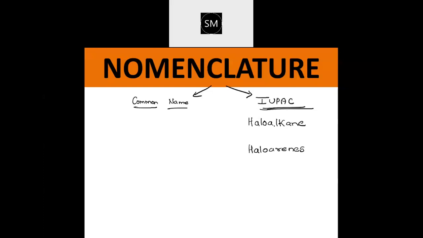And what is the common name for haloalkanes? The common name is alkyl halide, with the alkyl group attached to it. And for haloarenes, the common name is aryl halide. That is the common name, and that's the IUPAC name. So you can make a note of this quickly.